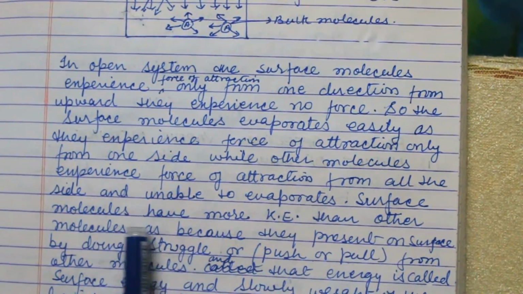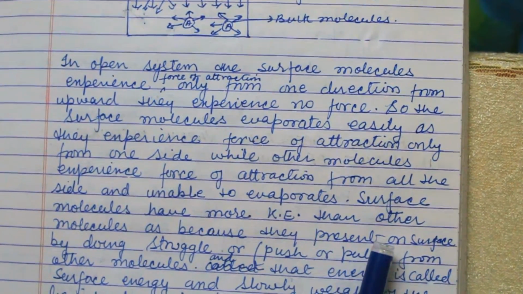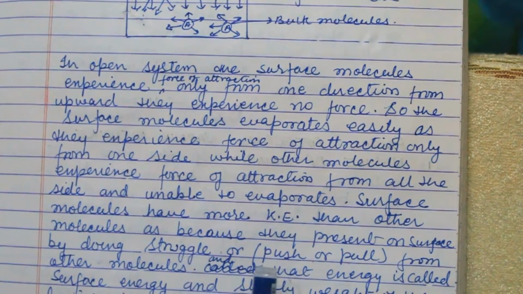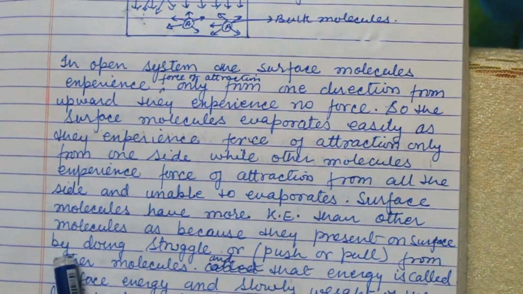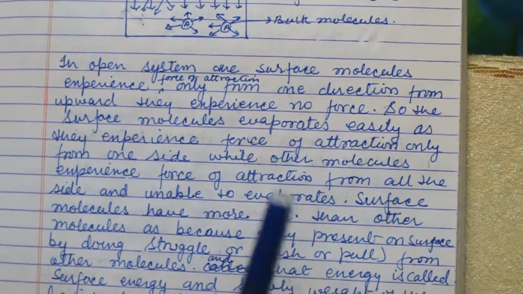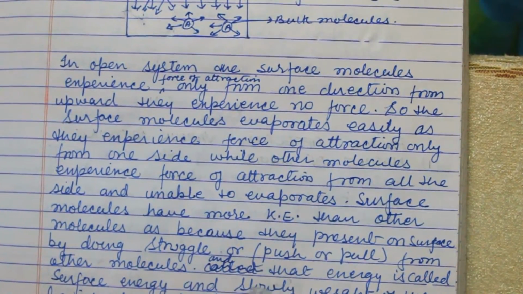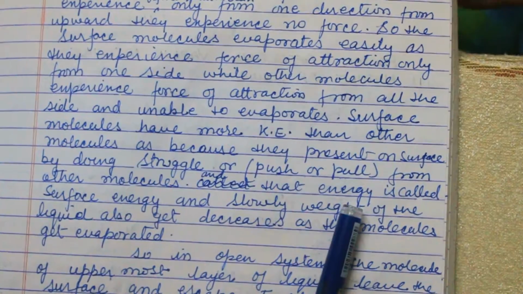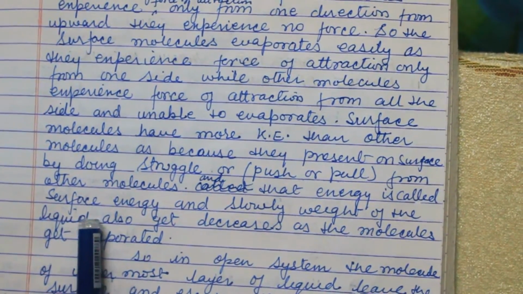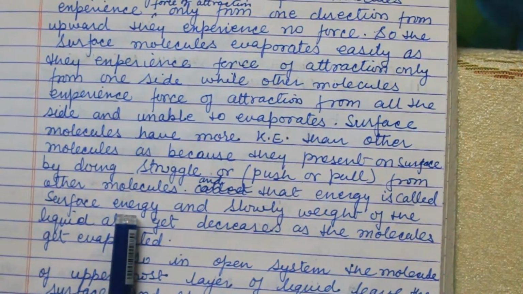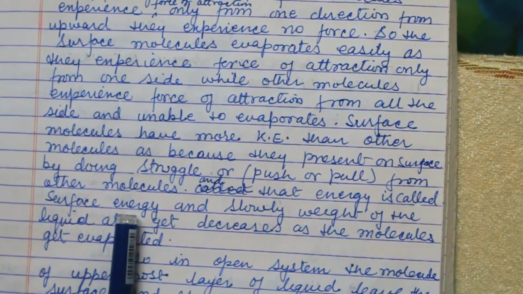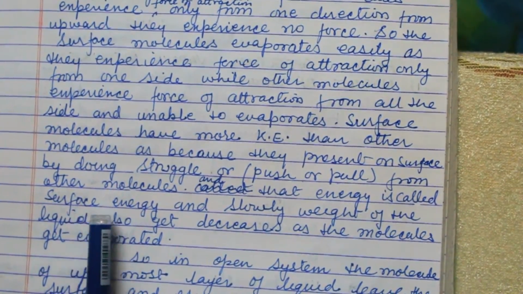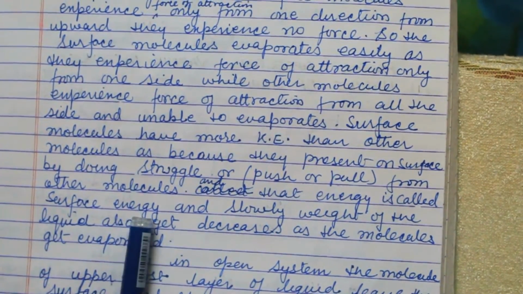Surface molecules also have more kinetic energy than the other molecules, because they are present on the surface by doing struggle. They come to the surface by struggle, push or pull from other molecules, and that energy is called surface energy, because they struggle to come up to the surface by kinetic energy.